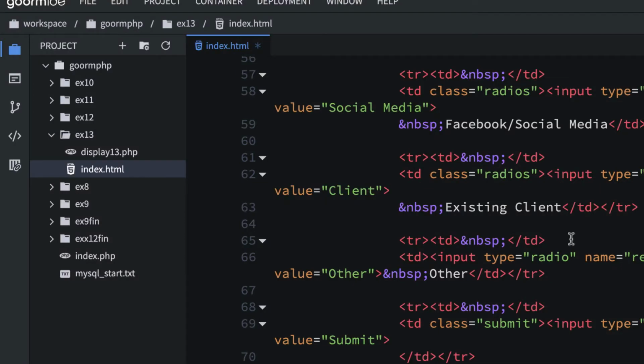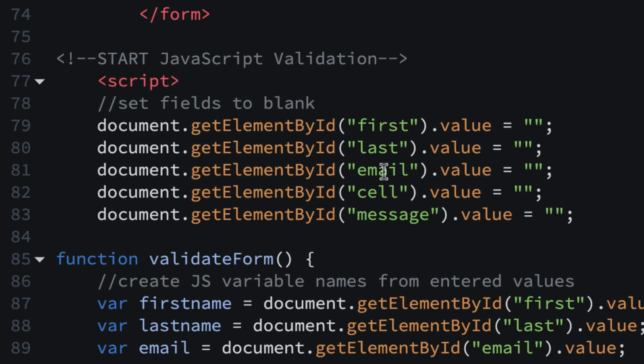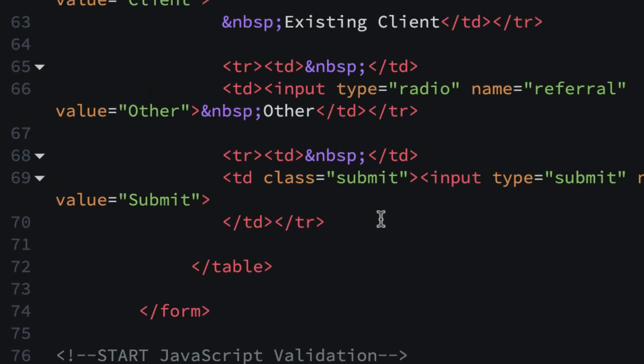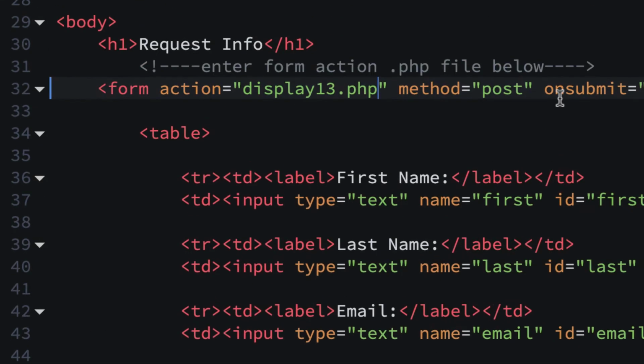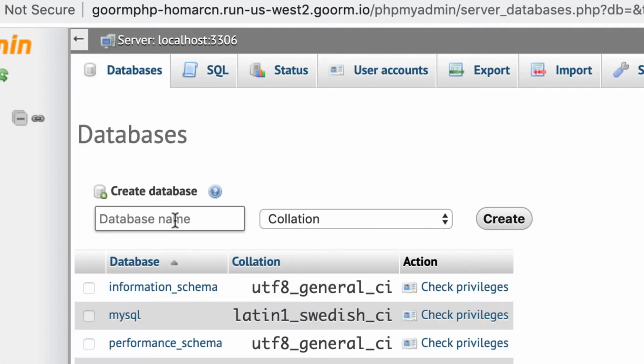And just to look at this, we're going to use lowercase for all of this. So we're going to use names like first, last, email, cell, message, referral, and ID will be lowercase too. So we're going to set that up first. Let's go to phpMyAdmin and do that first. We're going to go to databases, and we'll just call it contacts13.